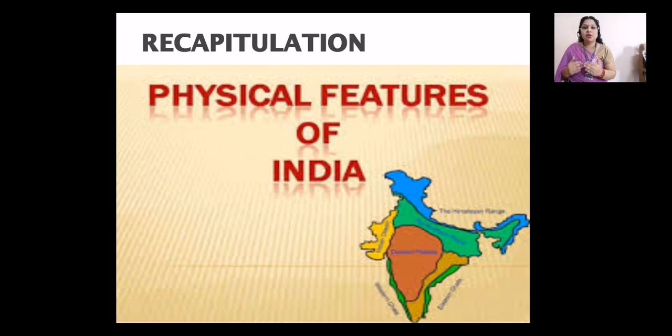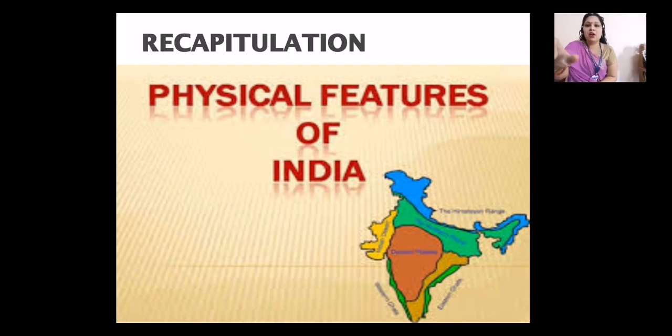And as we talk about our motherland India, we will talk about the physical features of India. We will be taking care of what is there in our country. Basically, we have so many mountains, plain areas, plateaus, coastal areas and islands. Different physical features are there in India. If we talk about the face of our motherland, we will be talking about these physical features, which are mountains, rivers, plateaus, coastal plains, and the desert areas of our country.